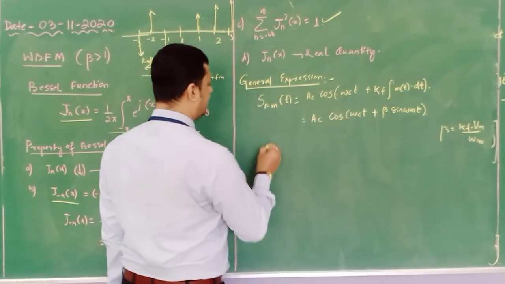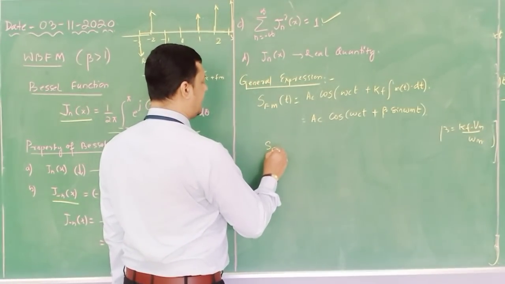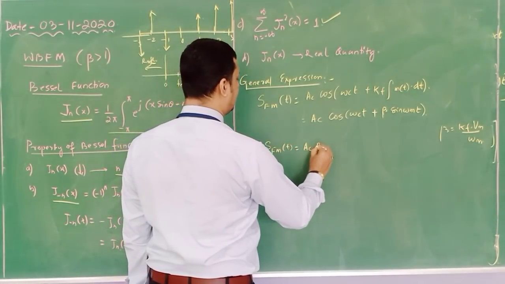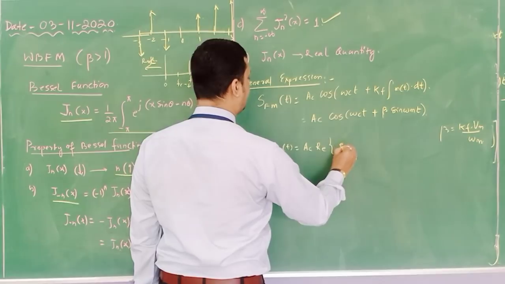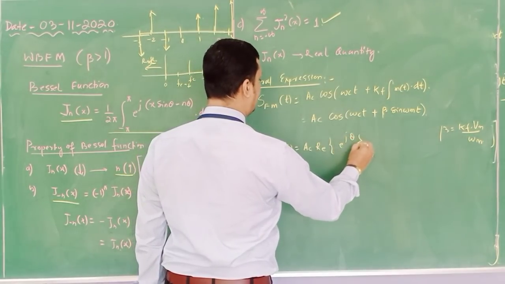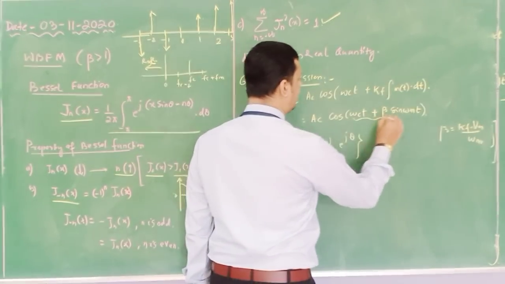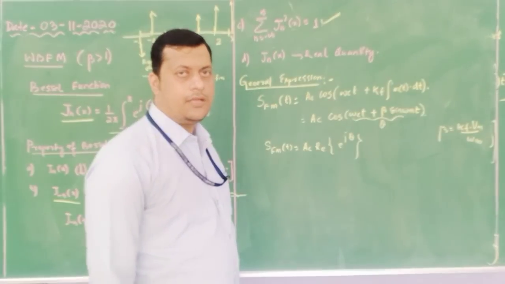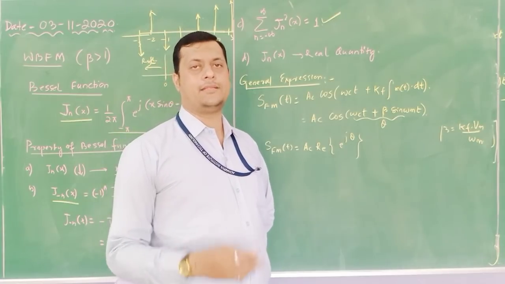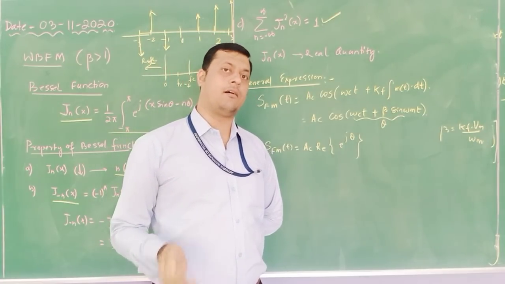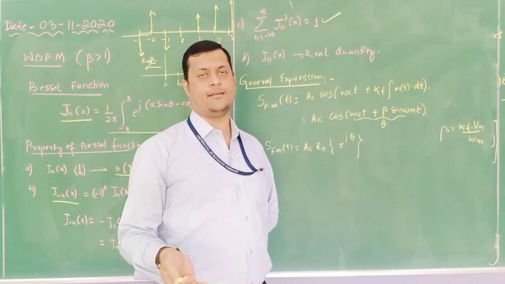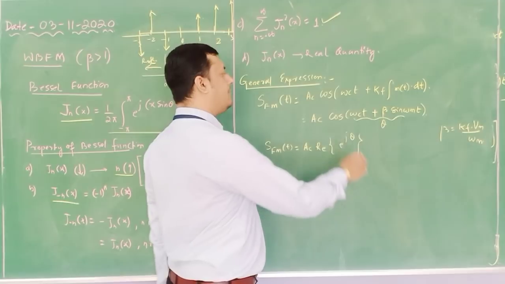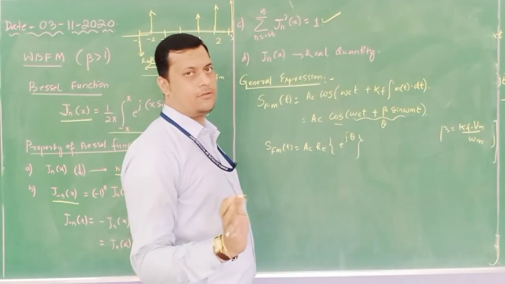So I can write S_FM equals Ac times real of e to the power j theta. This whole term you can consider as theta, cos theta. If I represent e to the power j theta, I will write cos theta plus j sin theta. Now real of e to the power j theta means only the cos term, no sin term.